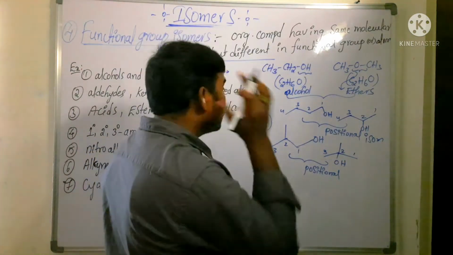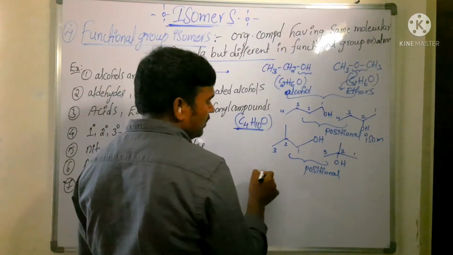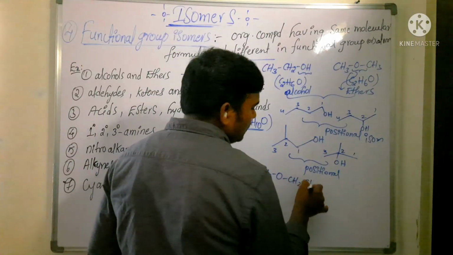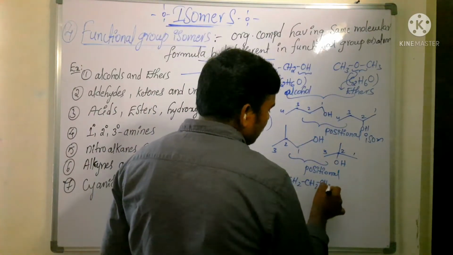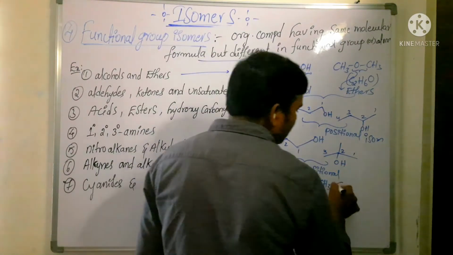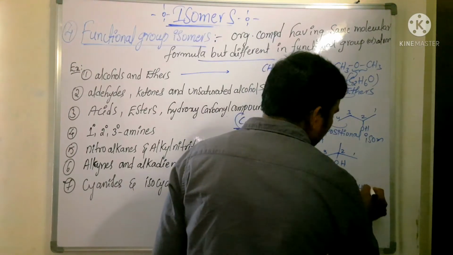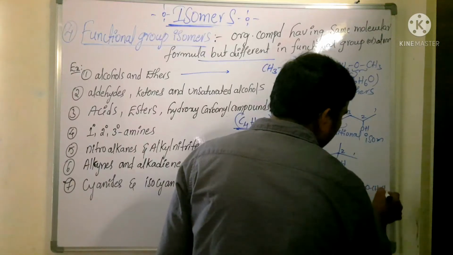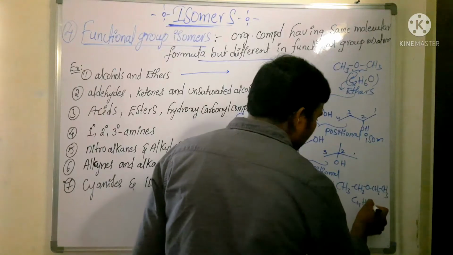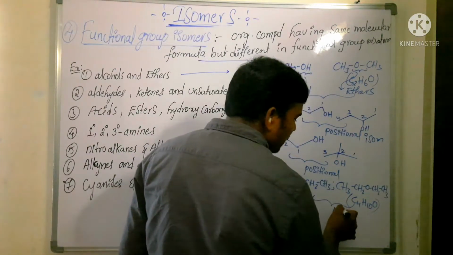Now you take an ether functional group containing compound. Say for example CH3OCH2CH2CH3, whose formula is C4H10O. Now take another compound, CH3CH2OCH2CH3. Now these two have the same molecular formula C4H10O. Okay? So these two come under metamers.